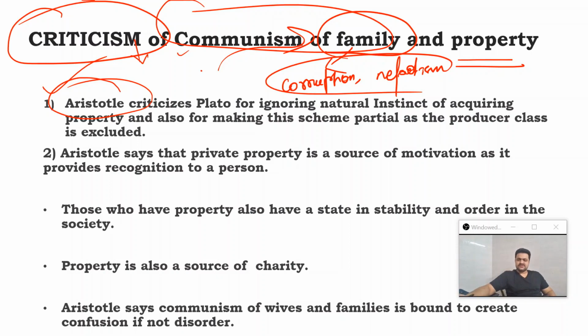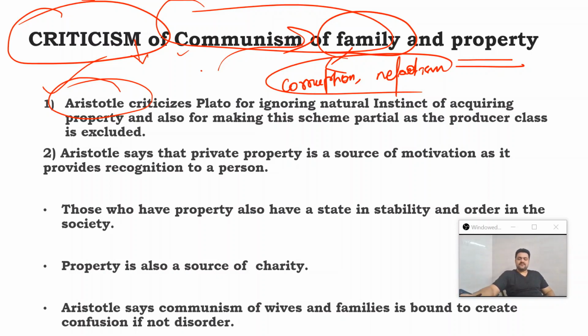The practical issue is that the instinct of acquiring property is present in every individual. Plato strongly believes that once his scheme of education is implemented, the people who reach the age of 50, after completing 35 years of education and 15 years of practical service experience, will start detesting property, because their only love will be attaining more and more knowledge and wisdom.